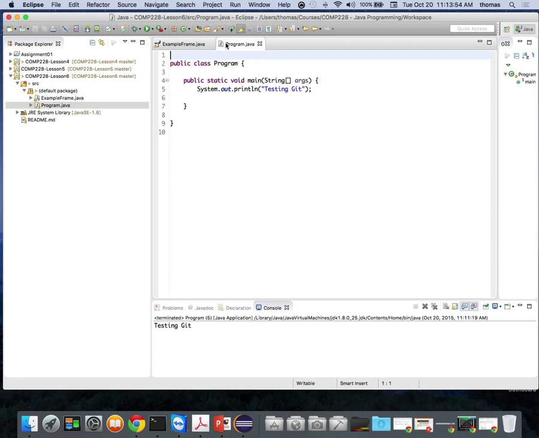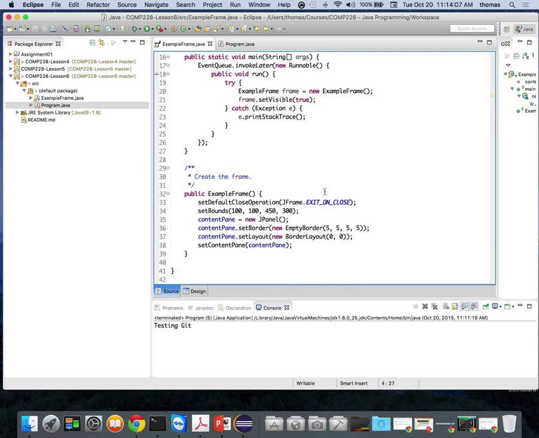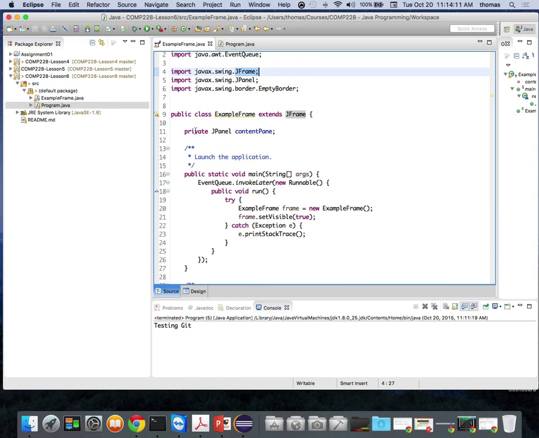So let's do a couple things. Let's do this. And again, I'll get back to this in a second. If you don't have the tools that I just used, don't worry. We're going to get back to this and do it by hand in a second. Okay, so my JPanel I need, right, because my JPanel is going to be used in my constructor. And if you notice, it's a private